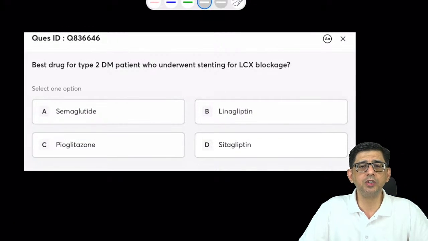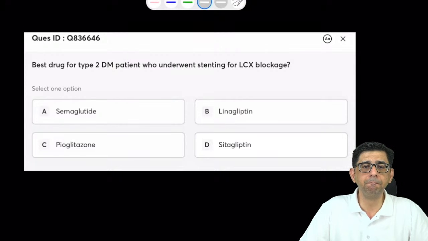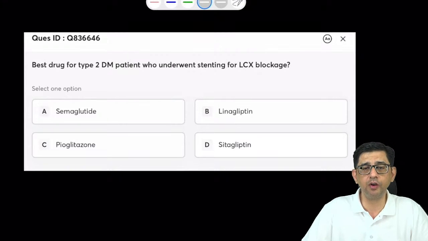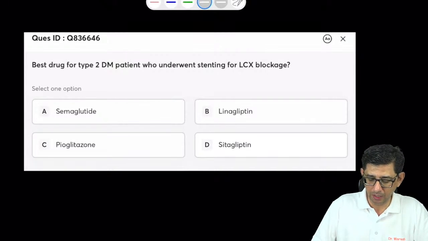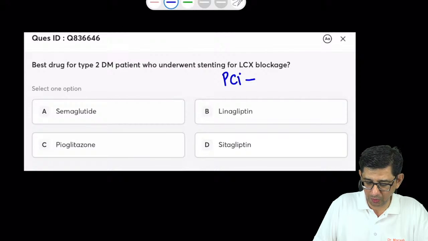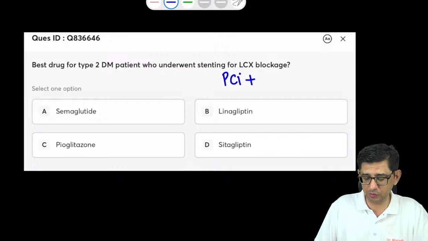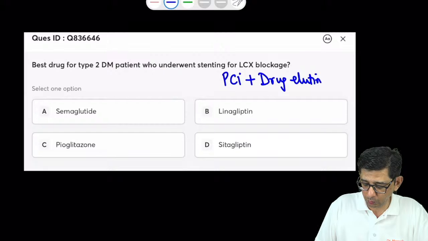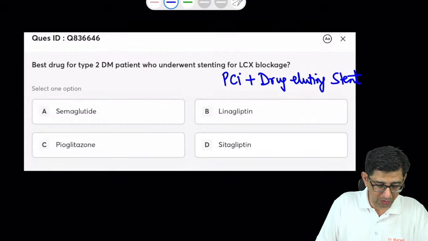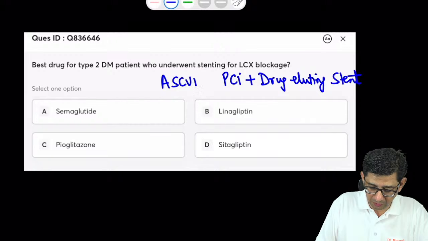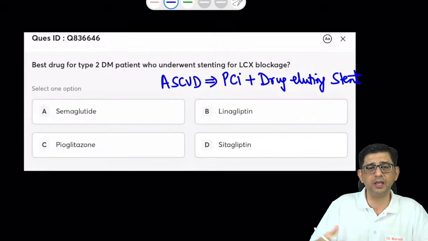This is a patient who's having blockage in his left circumflex artery, so he had to undergo a stenting. I mean, you were aware that patients who are diabetics might be having a requirement of a PTCA, that is percutaneous coronary intervention, and along with that, they might be having a requirement of a drug-eluting stent.